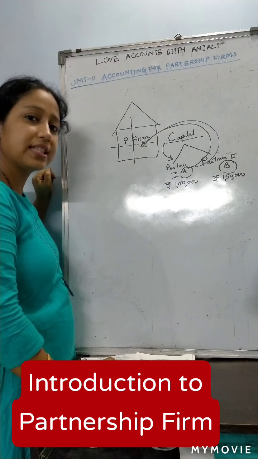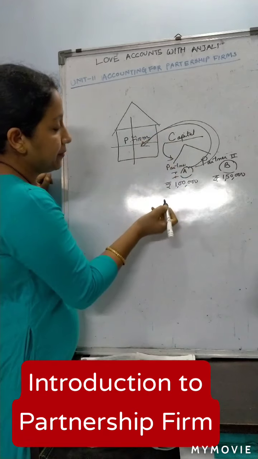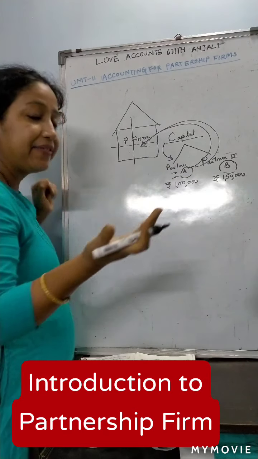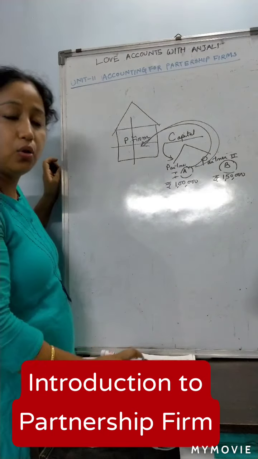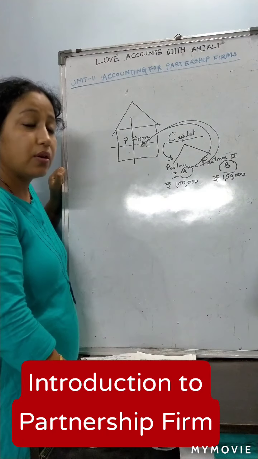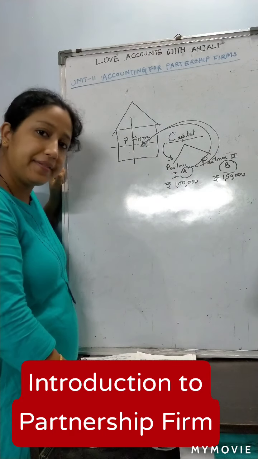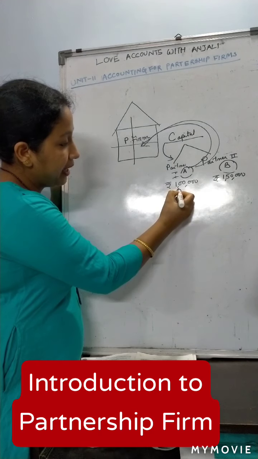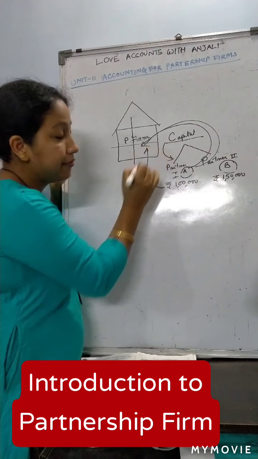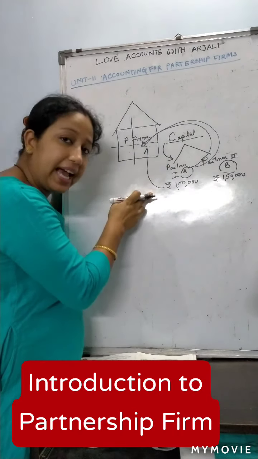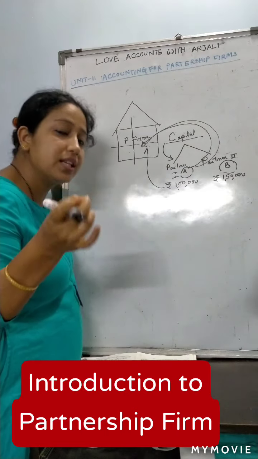Suppose I have given a loan, what will I get? Interest. Similarly, if a partner invests in a partnership firm, they will get interest on such investment.